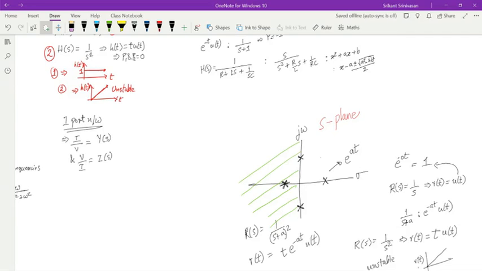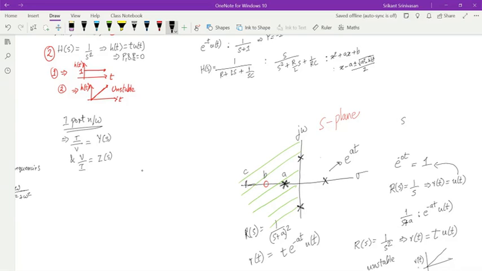Then what if I have zeros? I can also have zeros, right? So I can say that I have a 0. It is more difficult to figure out. As such, zeros do not cause the system to blow up. But if I put a 0 here and ask you what is the transfer function of the system, such that this is A, this is B, this is C, and so forth, then the transfer function of the system is what?